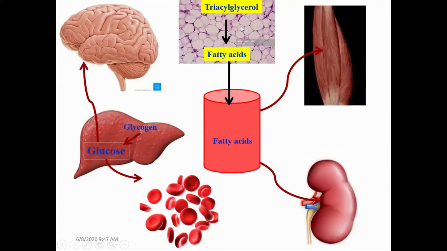With lipolysis, the triacylglycerol is hydrolyzed into fatty acids and glycerol, which enter the circulation. The fatty acids are taken up by other tissues like muscles and kidney and oxidized to get energy, and the glycerol is taken up by the liver for the synthesis of glucose.